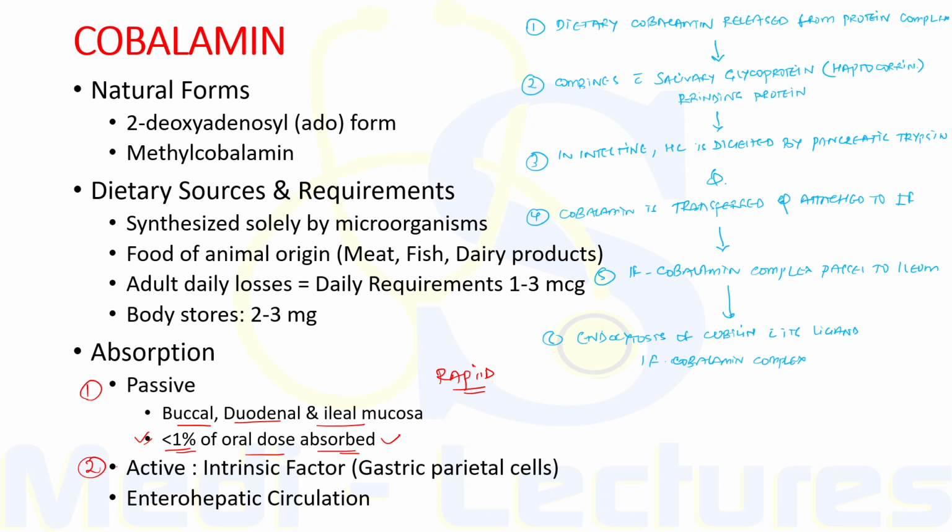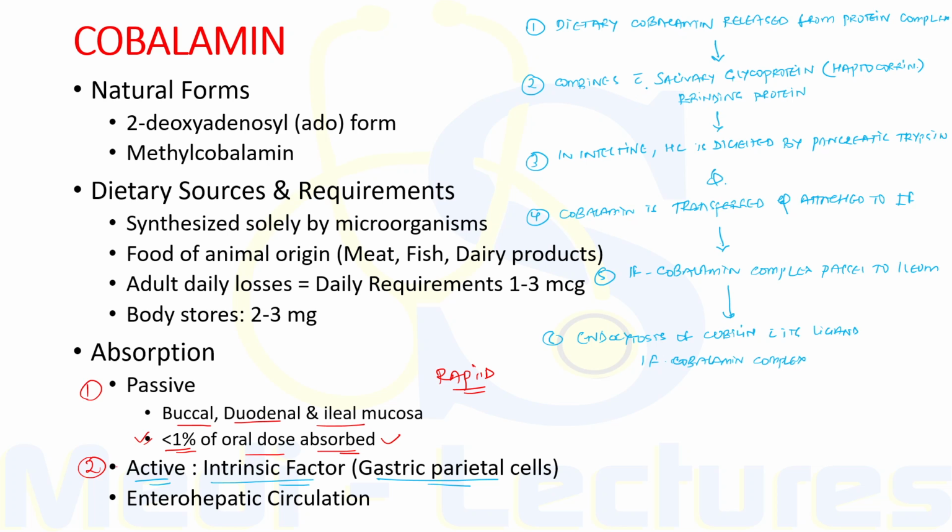Now the normal physiologic mechanism is active and it occurs through the ileum and is efficient even for small oral doses of cobalamin. Now this active absorption is mediated by intrinsic factor, which is released by gastric parietal cells. Now let's see how this active absorption occurs.